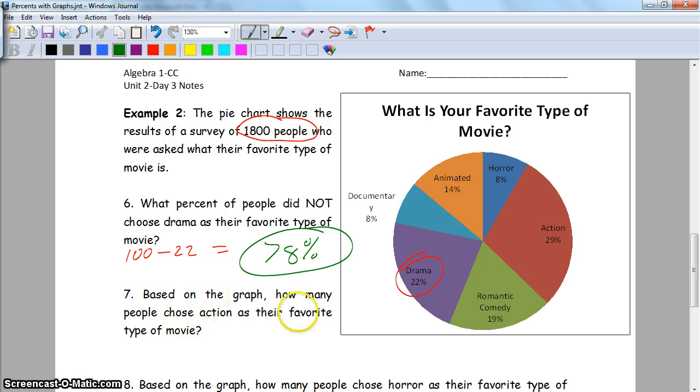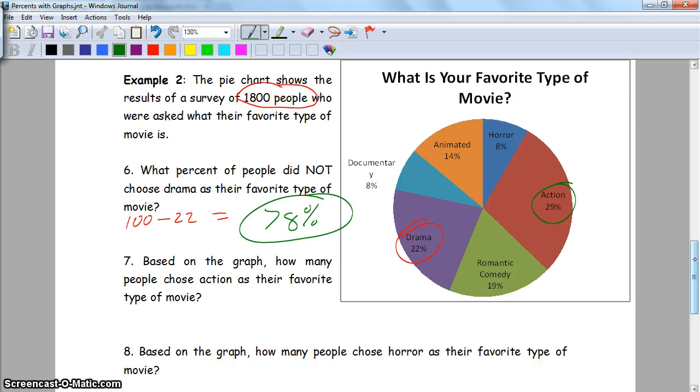Based on this graph, how many people chose action as their favorite type of movie? Now they're asking for the number of people here. So action was 29%. The trick to these problems here, y'all, is you got to figure out what is the question they're trying to ask.